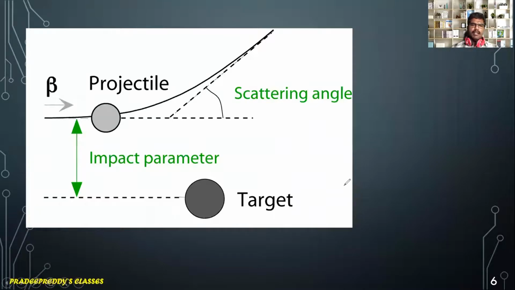So students, we already have discussed that when alpha particles are coming towards the gold foil, some of them get scattered and some of them get reflected back. Now imagine that there is an alpha particle or beta particle. Beta is also a negatively charged particle, but as we are dealing with the alpha scattering experiment, we name it alpha. This is the alpha particle. The alpha particle is projected towards this target. The target is gold foil.